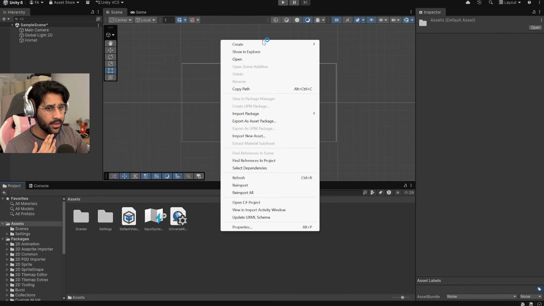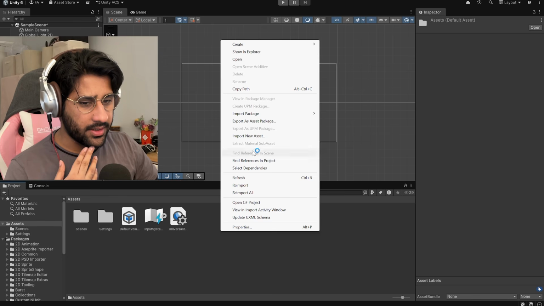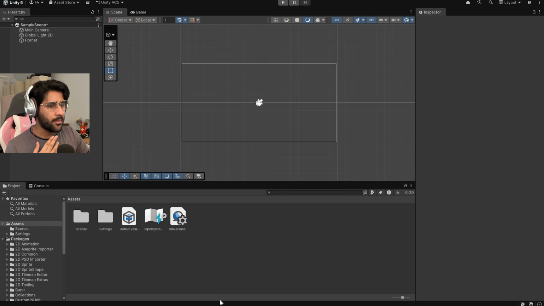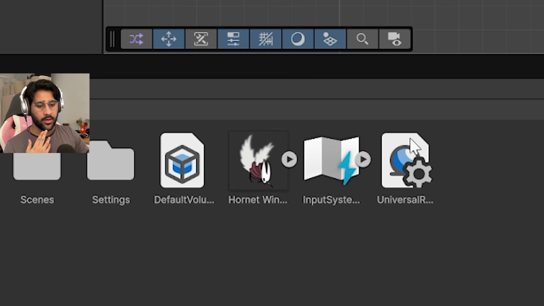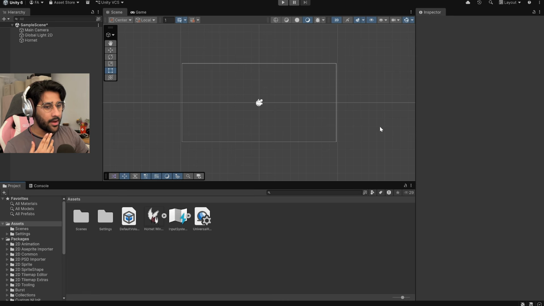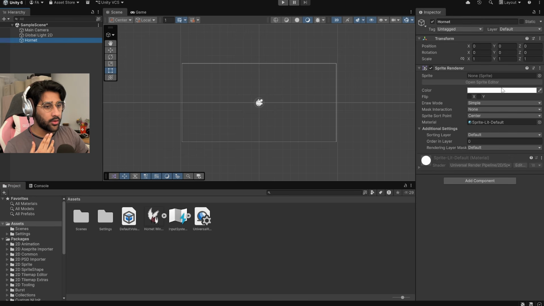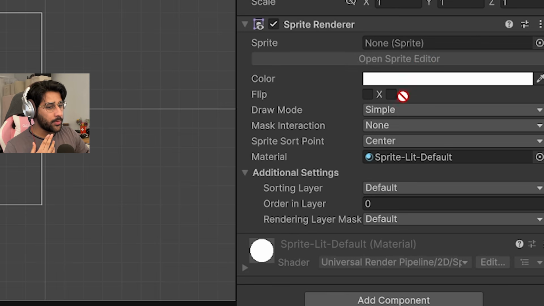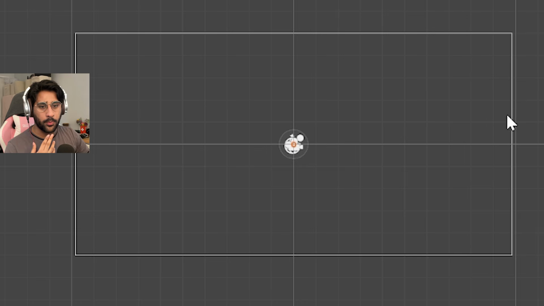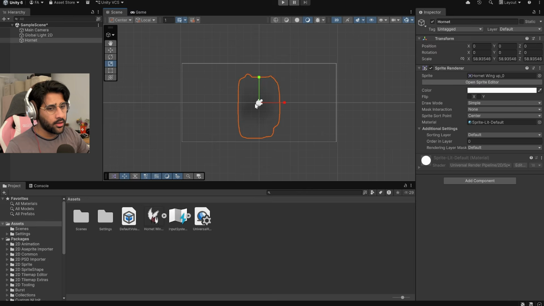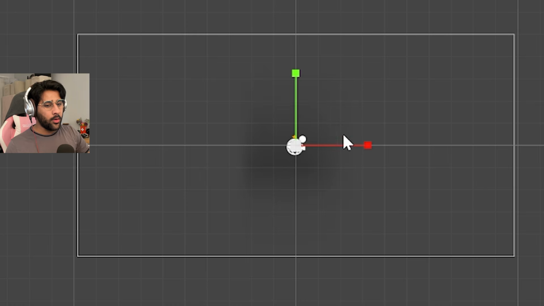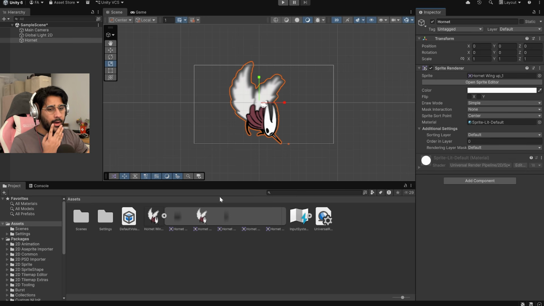So how do I actually get it here? Maybe I can just drag and drop. Oh yeah, that works. So now, where's Hornet? There's Hornet. I can drag and drop you from here to here. Where is she? She's supposed to pop up. Why is Hornet not Hornet? What's going on? Ah, there we go. I fixed it.